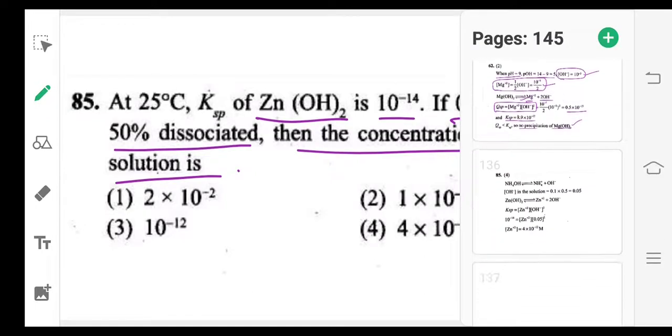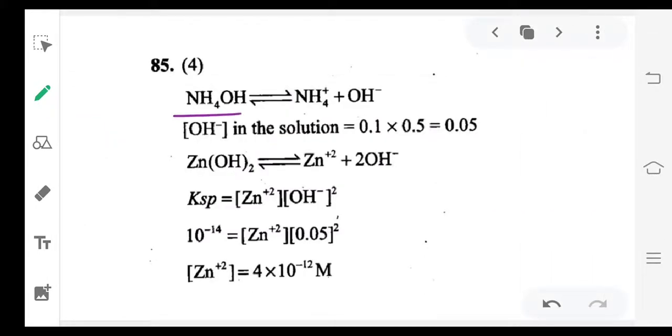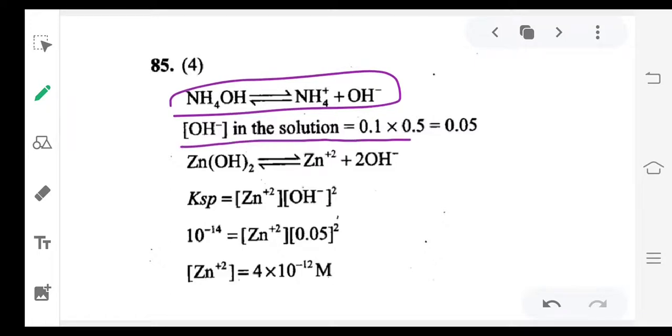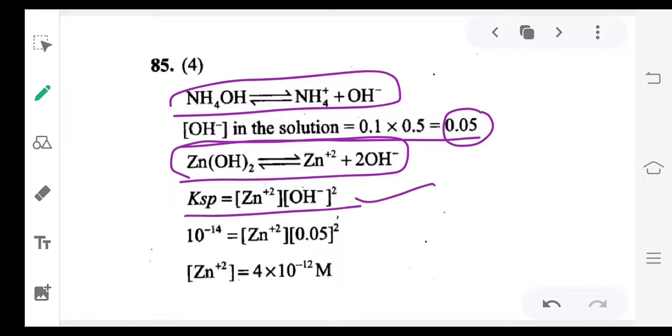So now NH₄OH is providing OH⁻ ions, that is 0.05 concentration. Now the Zn²⁺ dissociation and Ksp we can express like this, and the Zn²⁺ concentration we want. The OH⁻ ion concentration we can take directly from NH₄OH because we can neglect the OH⁻ ion concentration from Zn(OH)₂. So the Zn²⁺ concentration will be 4 into 10 power minus 12. So these are some important models from ionic equilibrium. Thank you.